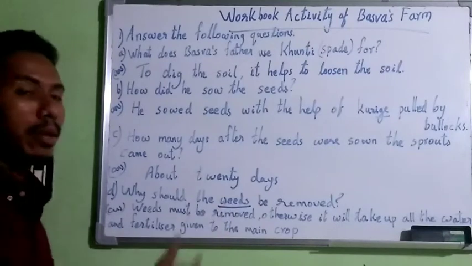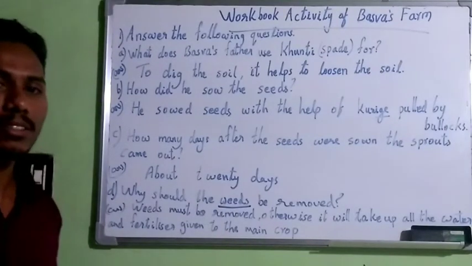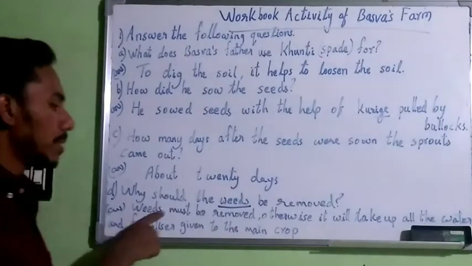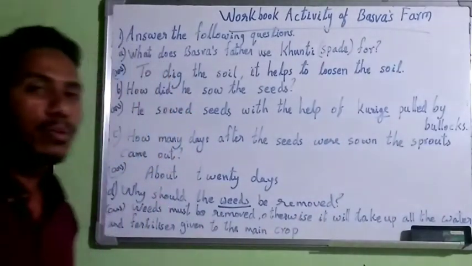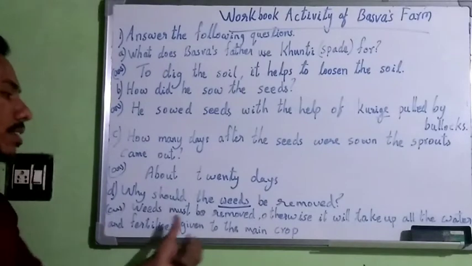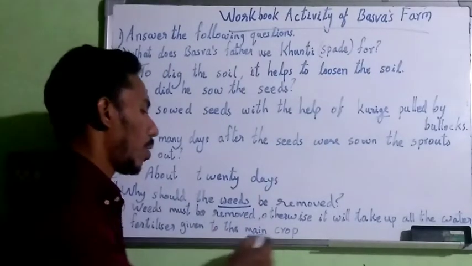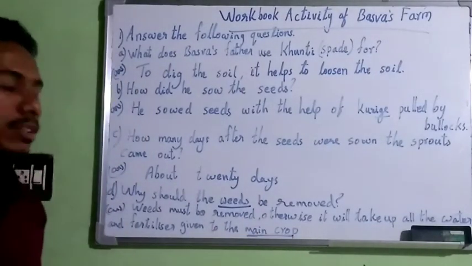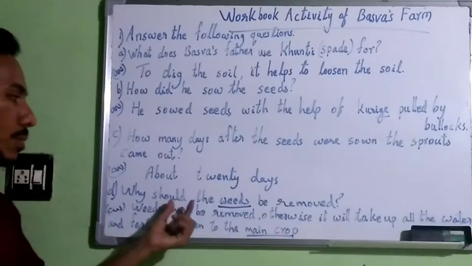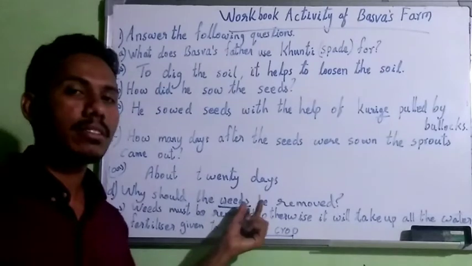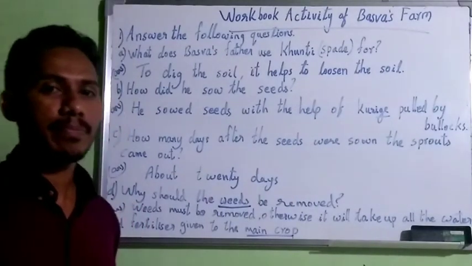So weeds come out without any plantation, so we should remove them. Weeds must be removed, otherwise they will take up all the water and fertilizer given to the main crop. That is why we should remove the weeds in proper time.